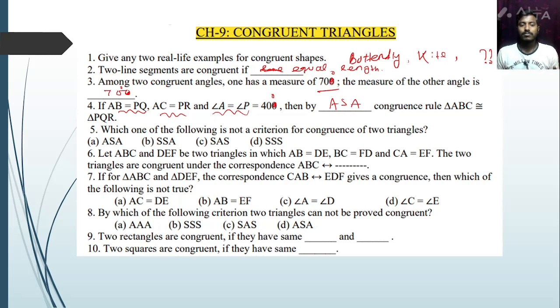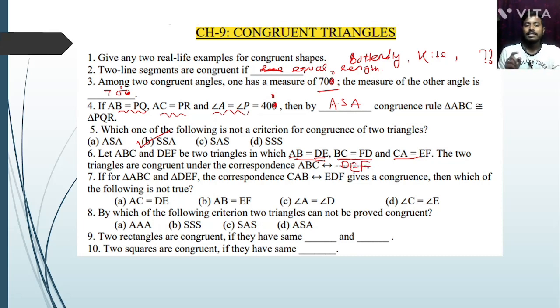Okay, now next question 5: which one of the following is not a criterion for the congruence of two triangles? That is option number B, SSA. Next question number 6: let ABC and DEF be two triangles in which AB equal to DE, BC equal to FD, CA equal to EF. The two triangles are congruent under the correspondence ABC dash. So ABC means here is AB, there is DE, so DE to start, another is DEF.